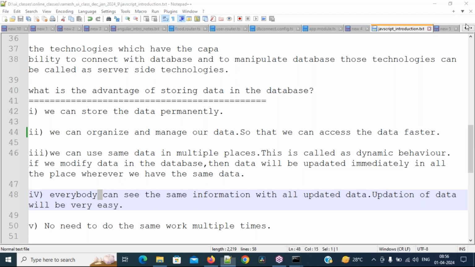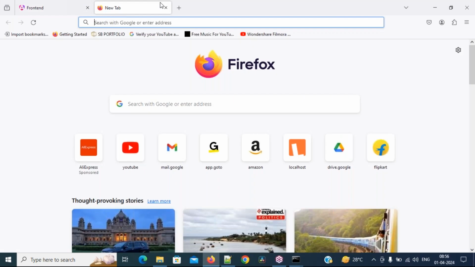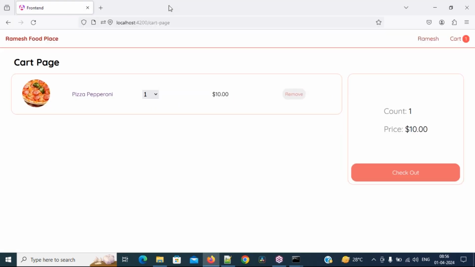For example, if you open Amazon.in and you are searching for Reebok shoes, and your friend also opens Amazon.in and searches for Reebok shoes, will both see the same data or different data? Respond, everybody. Same data. So then what is the advantage? Everybody can see the same data.